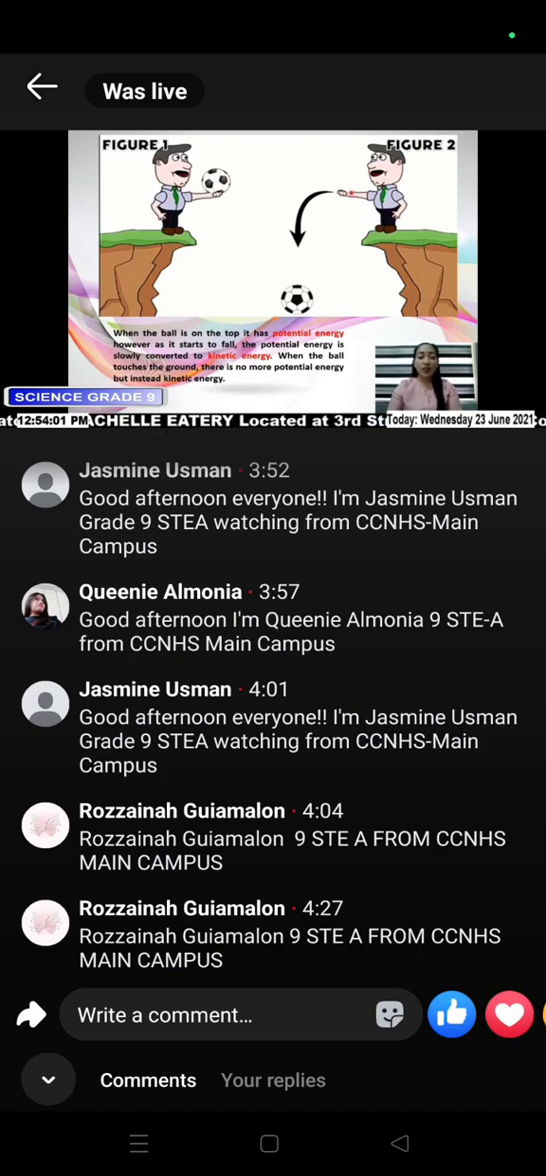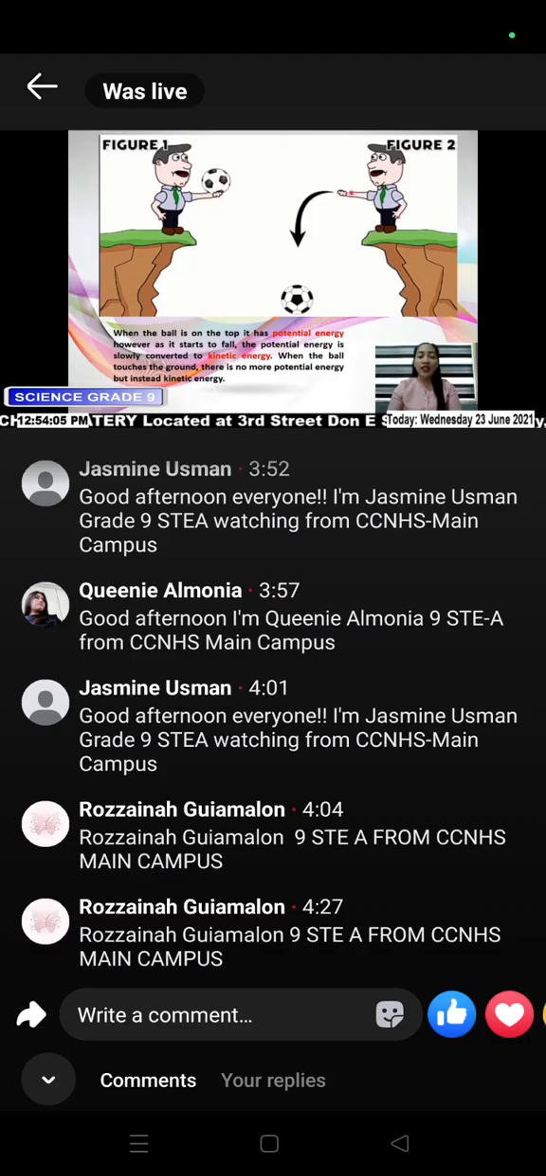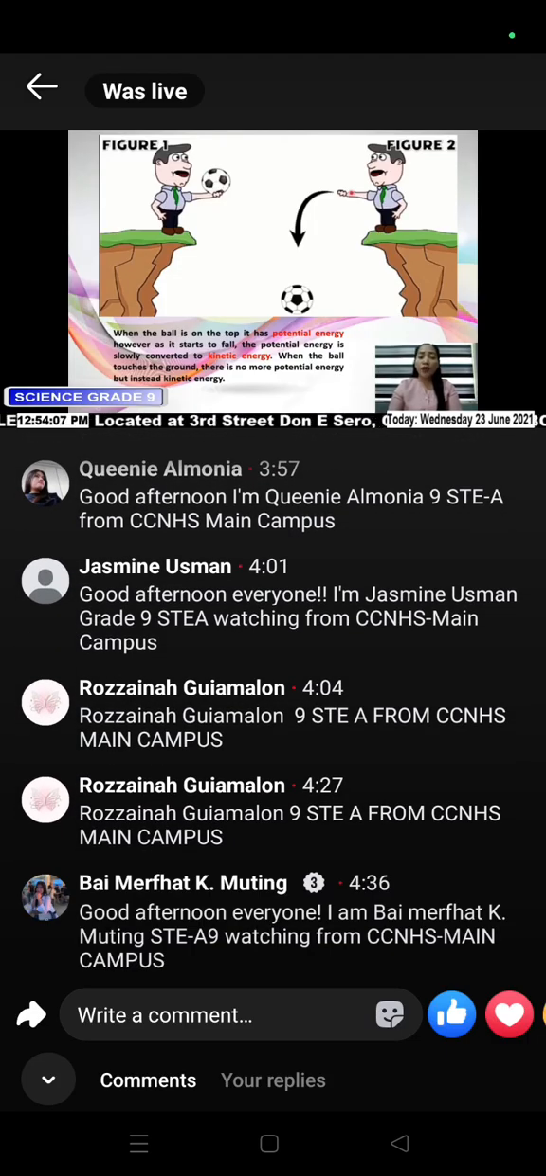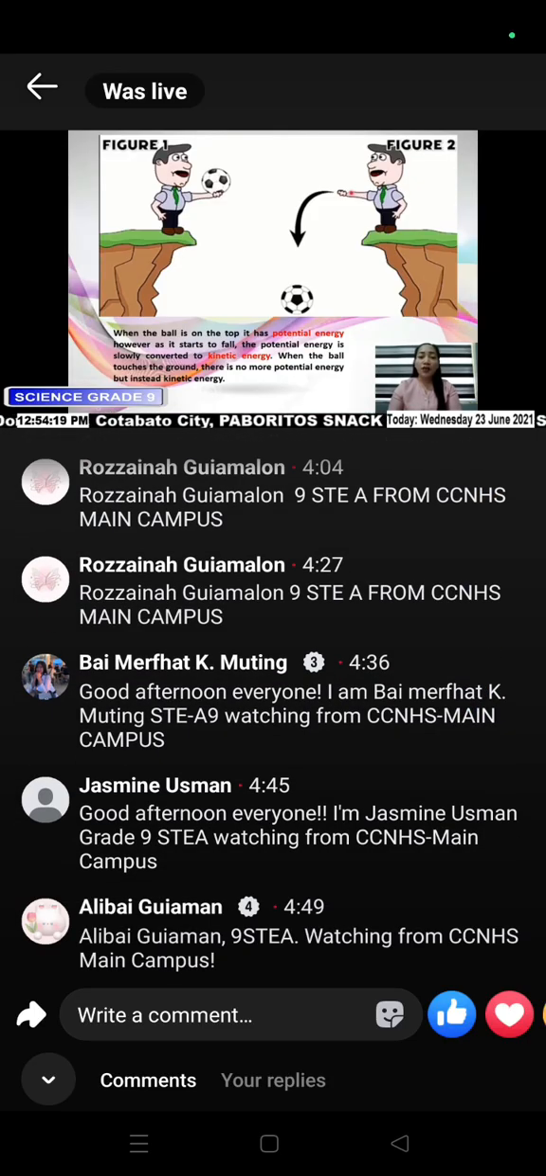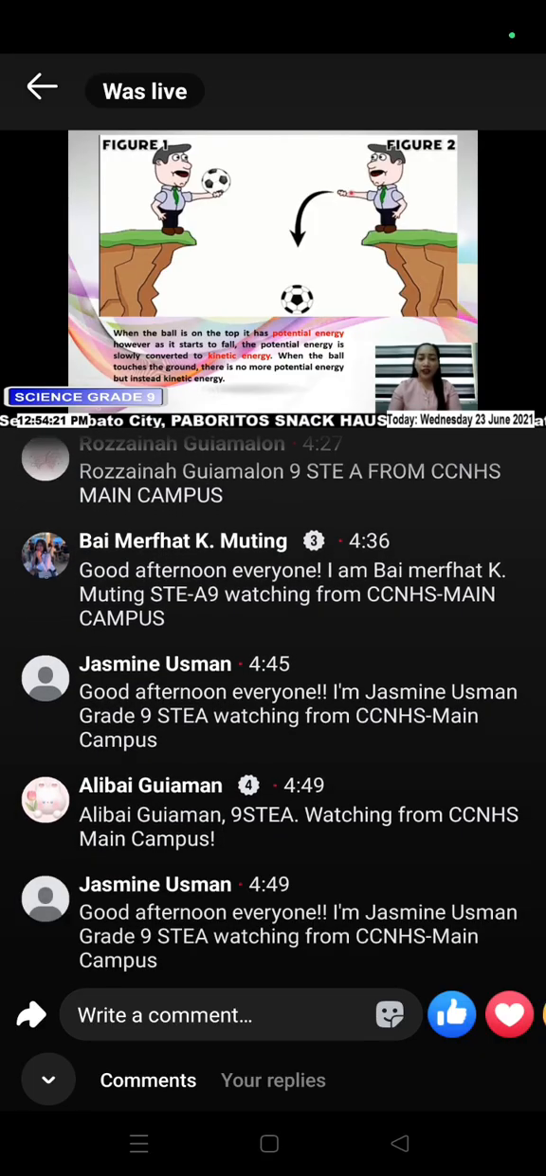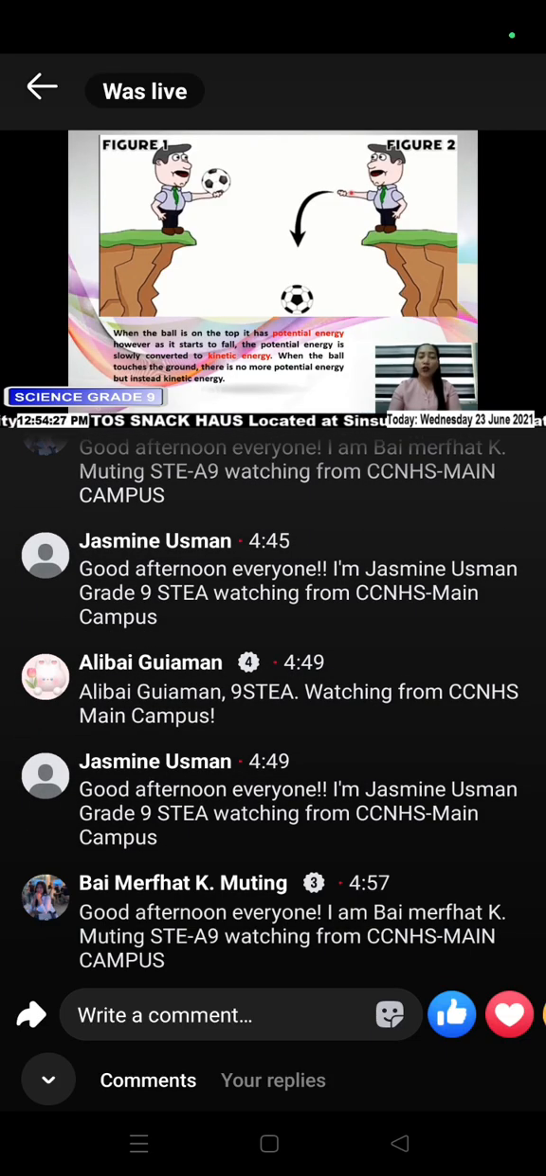Let us have this picture as an example. On your screen right now is an illustration showing potential and kinetic energy. Again, potential energy is energy possessed by objects based on its position. In figure 1, it shows a man holding a soccer ball. It is an example of potential energy. The ball stored potential energy due to its position or height from the ground.